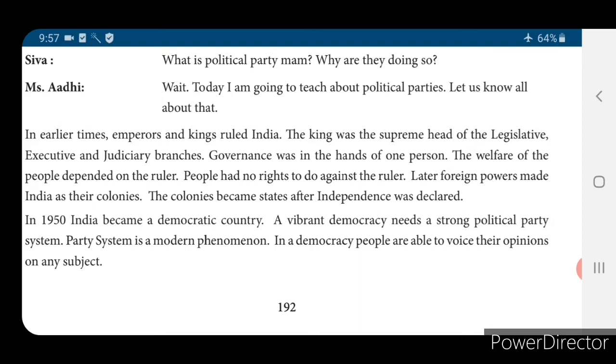Yes. So our government, for whom is it playing the role? For us. Who is framing that government? We are voting. During the election time, we are voting and we are selecting the head.